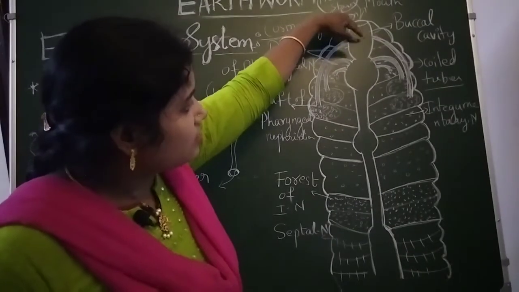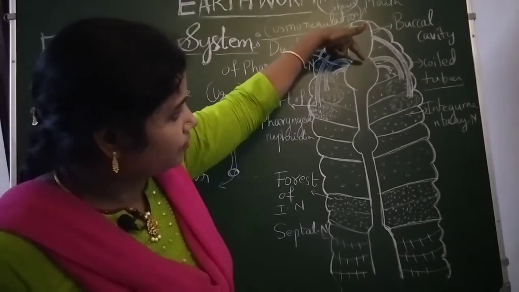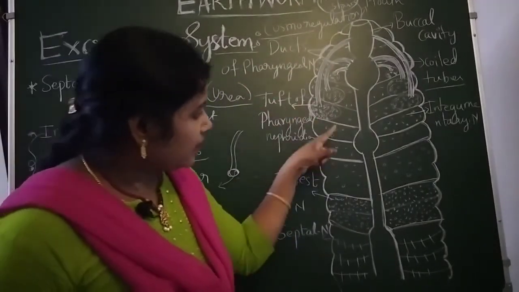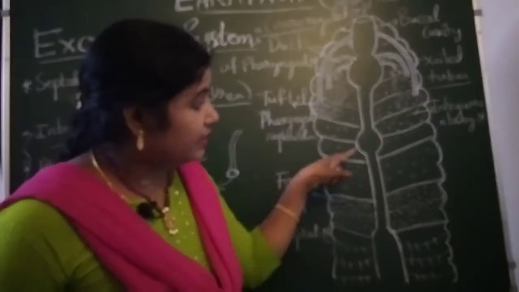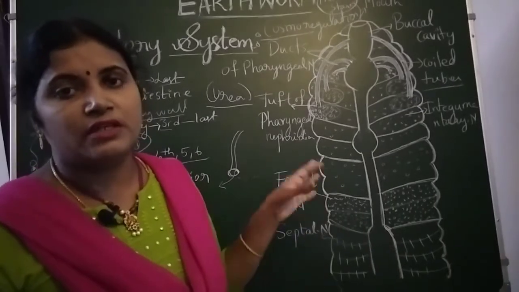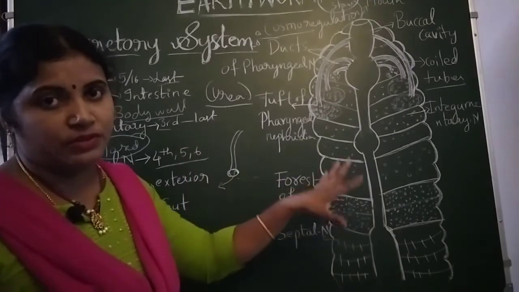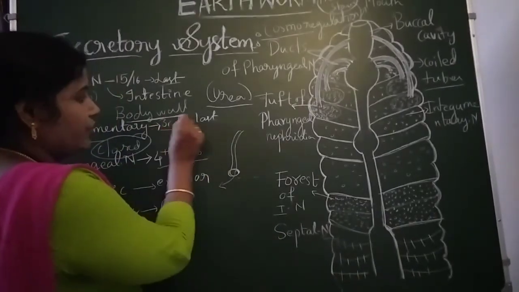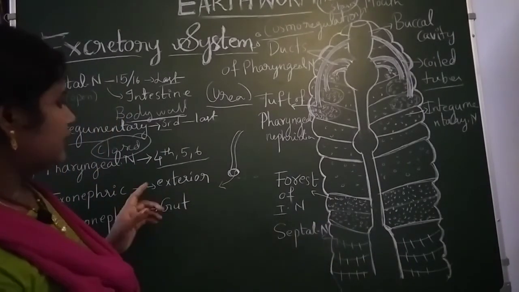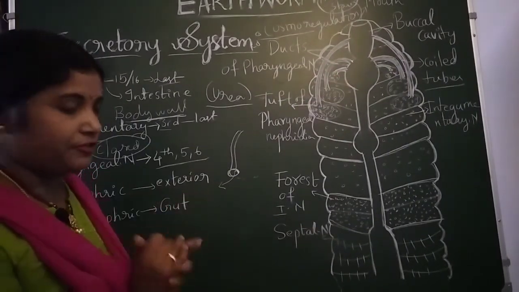So from the buccal cavity, coiled tubes are entering. See here, coiled tubes. One is entering into the pharynx region. After that, all the remaining segments contain integumentary nephridia, that is, throughout the body wall, wherever it is, in all those places we have integumentary nephridia. So the segments will be third to the last segment for integumentary nephridia. Integumentary nephridia means, what did I say? Body wall. It is connected with the body wall to the exterior. And then pharyngeal nephridia are in the fourth, fifth and sixth segments. Fourth, fifth and sixth segments contain the pharyngeal nephridia.